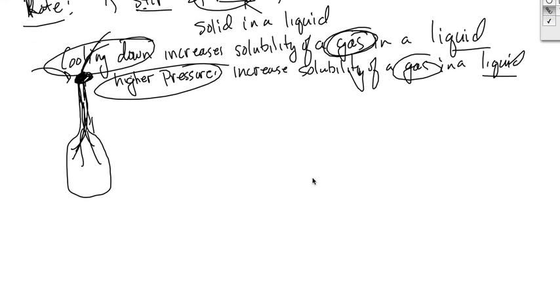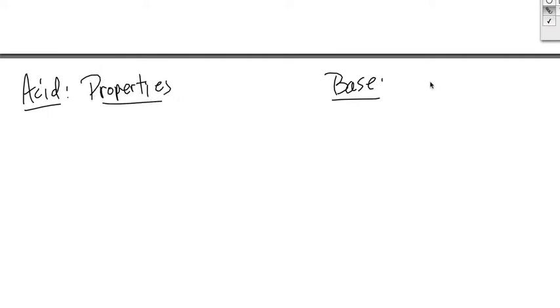On to acids and bases now. Let's talk about acids and bases. We talked about some of the properties of acids and bases. Here's what I would like you to do right now. I want you to pause this video, and look back in your notes or in the book, and look up the properties of acids and bases. We talked about these in class. List as many properties as you can come up with right now. Pause this video and come up with a list of properties for the acids and the bases, and then restart this video and we'll finish it up.